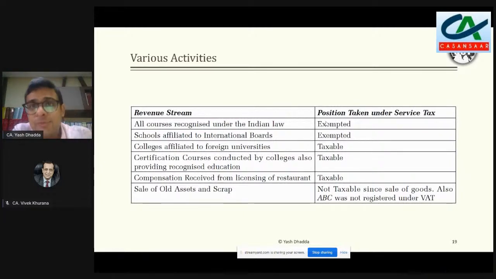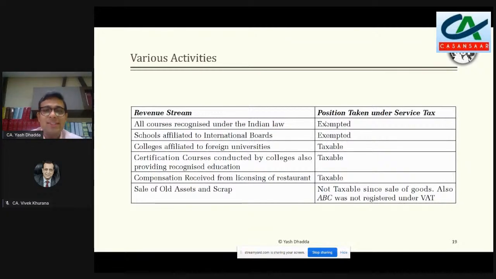But in spite of that, when we look at the exemption, so now earlier service tax regime में हम क्या करते थे? So mind you friends, again in service tax, there was no concept of this business as such. वहाँ business होने की requirement नहीं थी, and that is why वहाँ जो exemptions थे पुराने वो इस तरीके से थे, अगर education is recognized by law, then it was exempted. It was affiliation to an international board for schools, it was exempted. But college which were affiliated to foreign universities, there the problem was because it was an education not recognized by law for the timing in force which is applicable in India, hence it was made taxable.